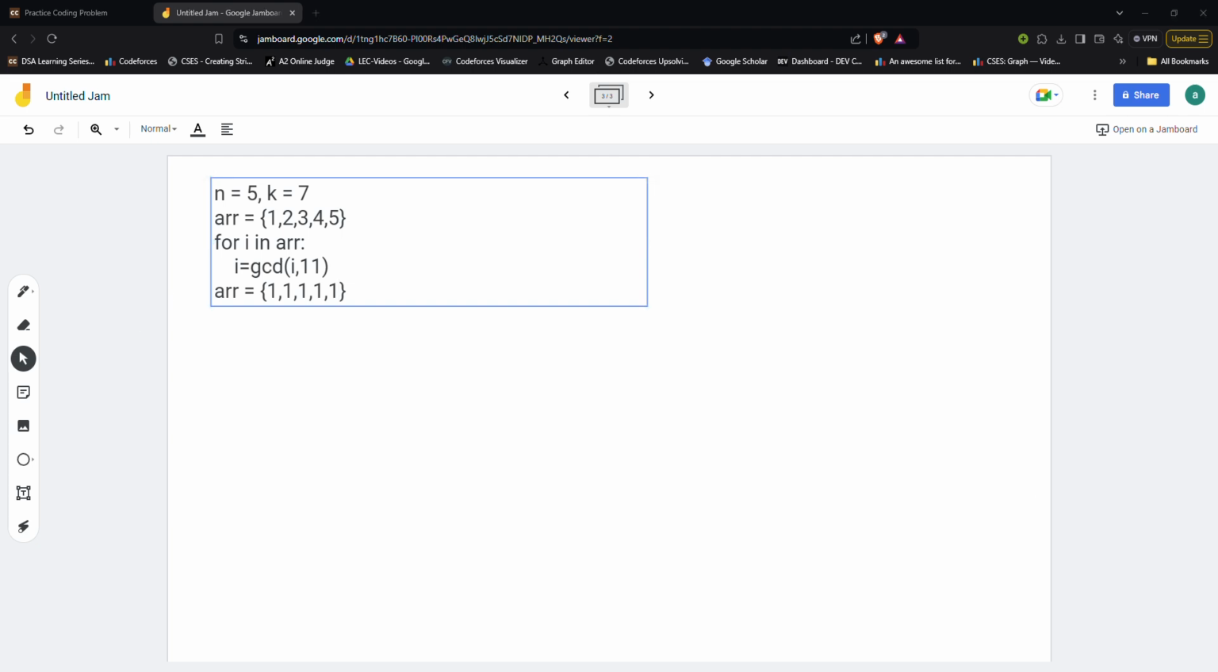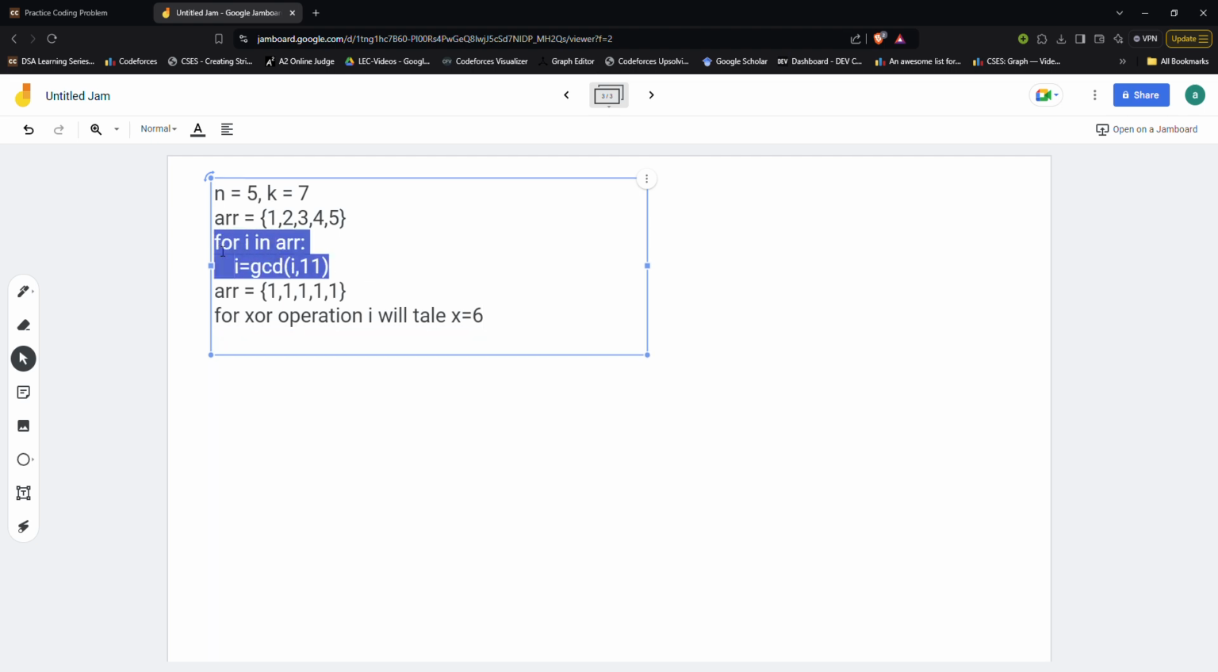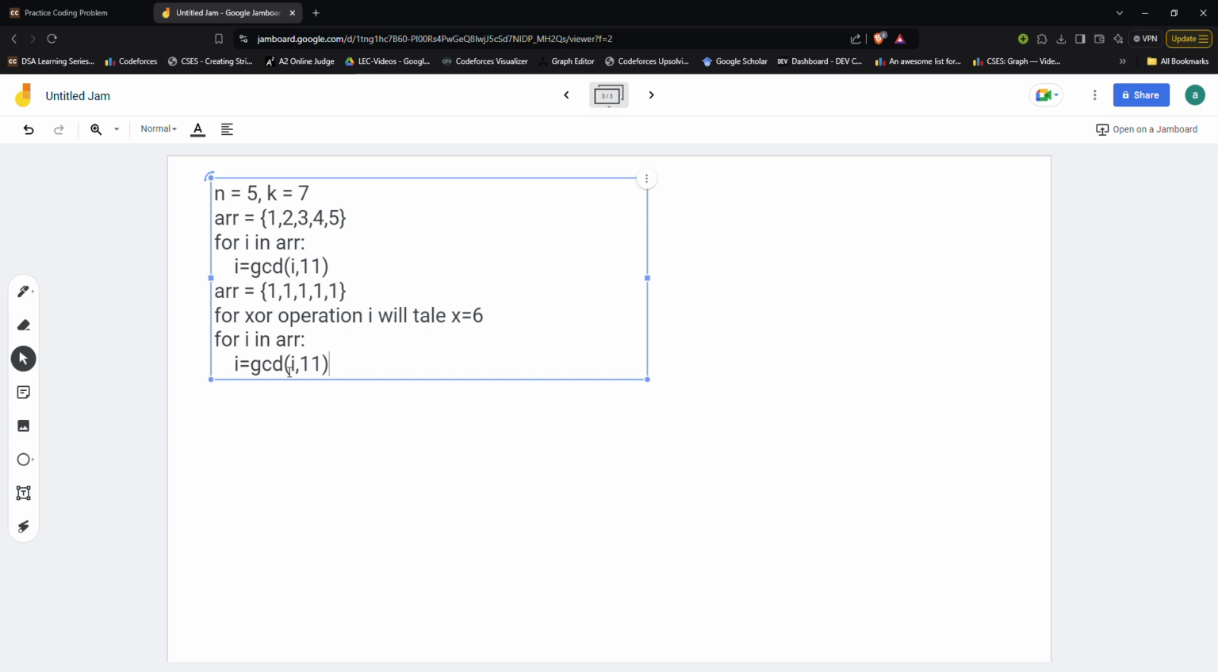1 XOR 7 is 6. So now, for the XOR operation, I will take x equal to 6. Similarly, I will update this thing with XOR with 6 in this case, because XOR of 1 with 6 will give me 7. So finally my array will become 7, 7, 7, 7.